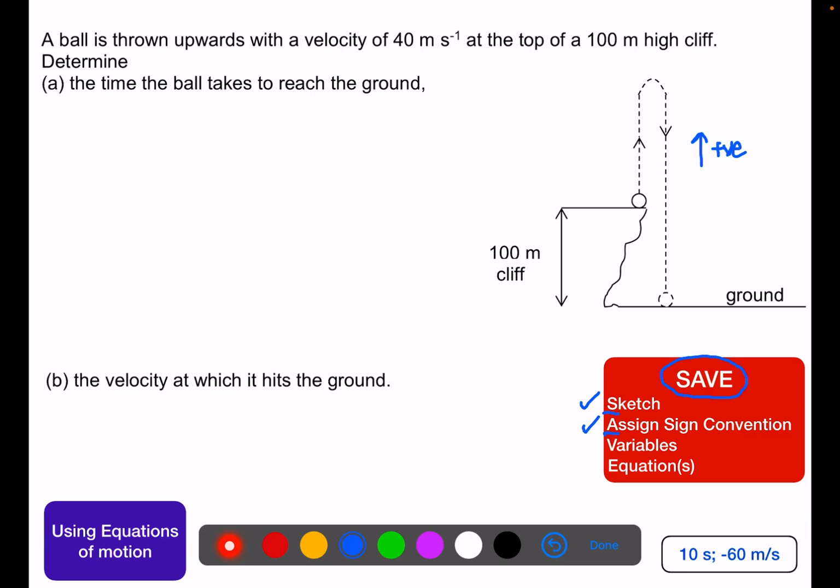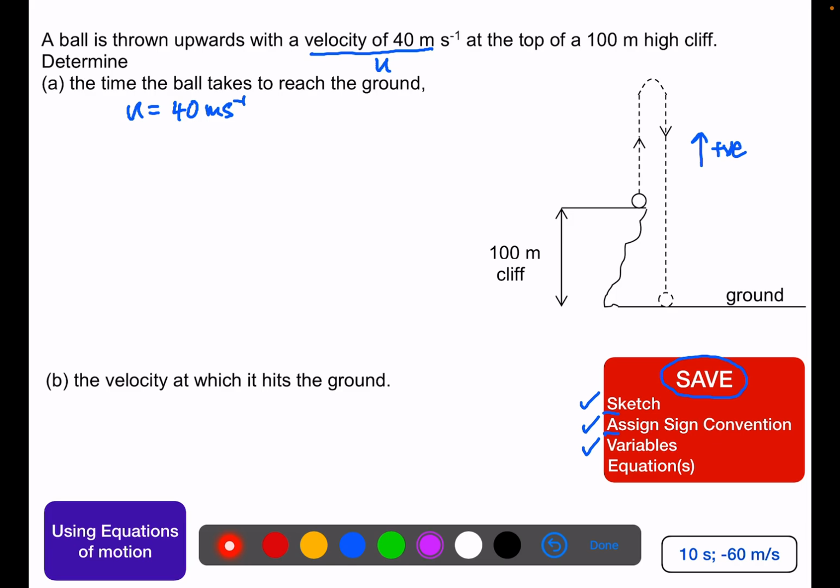Next, I would like to look at all the variables, known and unknown, and assign them with suitable variables. So this ball is thrown upwards with a velocity of 40 meters per second. This will be the initial velocity, right? So I can write down u equals 40 meters per second.